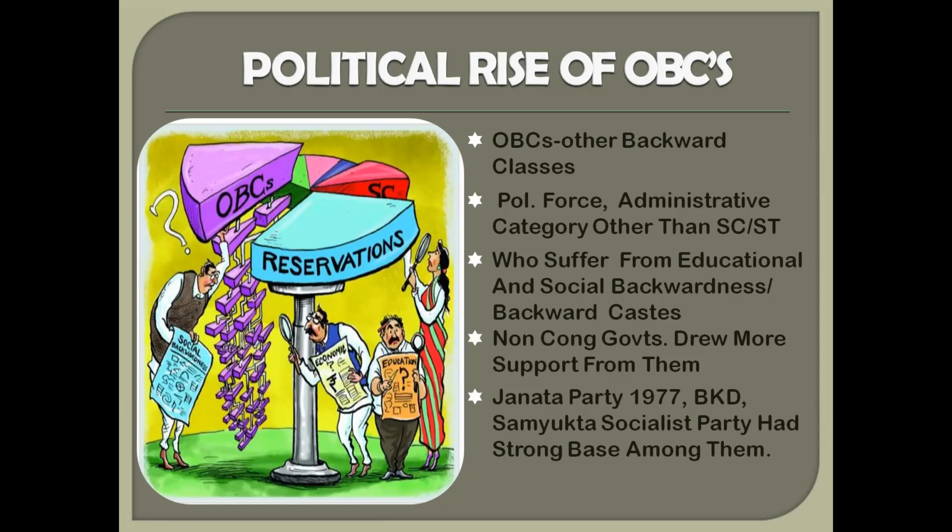इनके साथ जो दो पार्टीज थी, दोज वर द भारतीय किसान दल and the Samyukt Socialist Party, which had a powerful, strong base among the rural people. Okay, so the rural areas had a strong base of OBCs, and these parties worked from the rural areas. So they also had a strong political base.